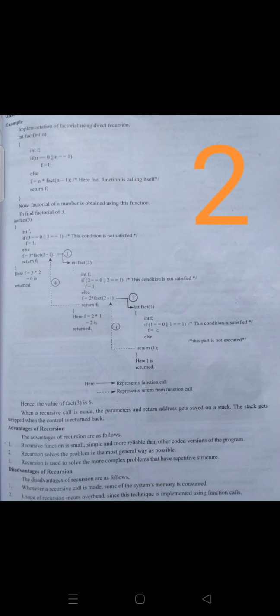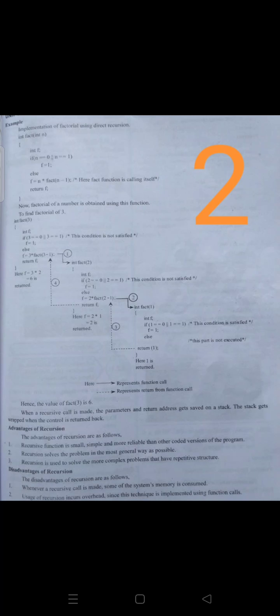Fact of 1. When it is fact of 1, in the integer data type function, if 1 is equal to 0 or 1 is equal to 1, the condition is satisfied in circled number 2. So when it is satisfied, it returns the values. It starts returning the value to its main function.